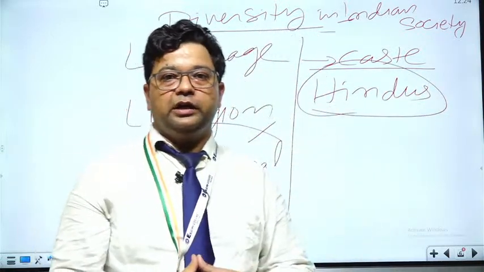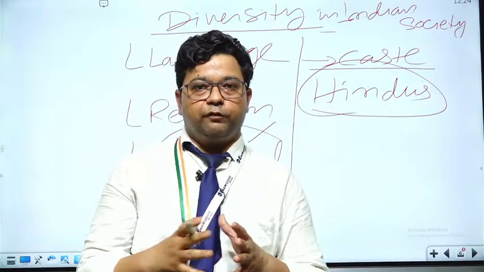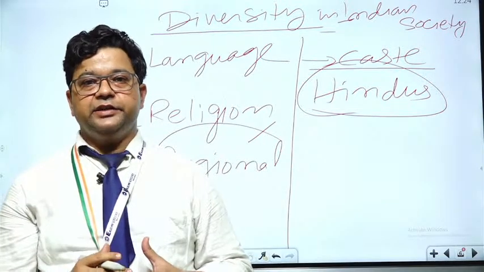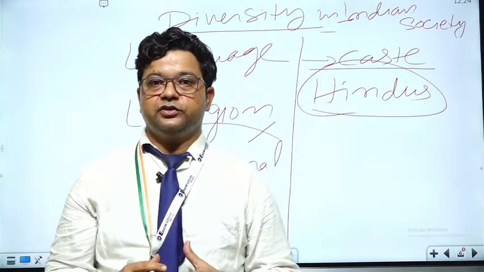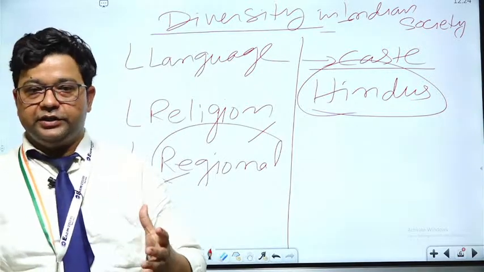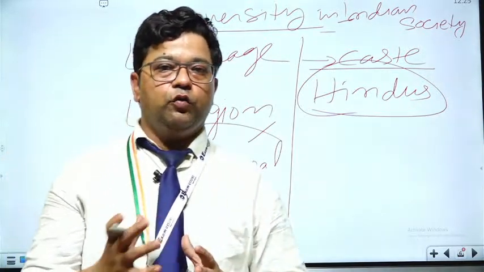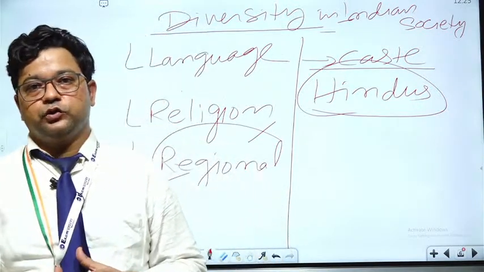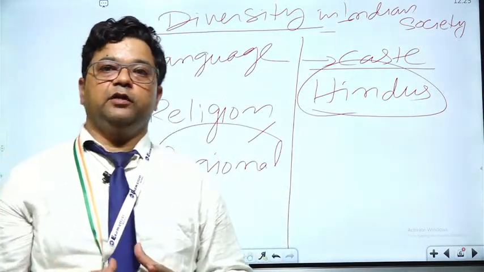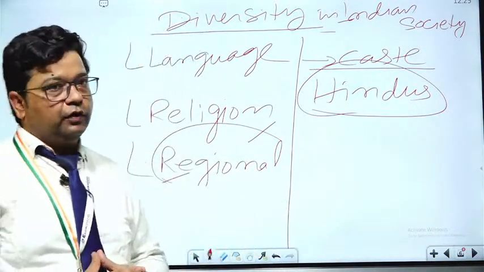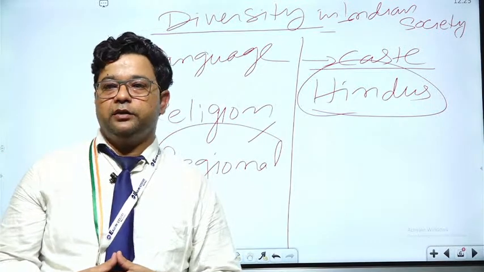This Hindu religion has been fragmented or segmented vertically as castes, in a caste system, which is a very vast diversity. In each area we have an upper caste, lower caste, we have a deprived caste also, which has been neglected for centuries. Clear? So this is one of the unique features of Indian society.